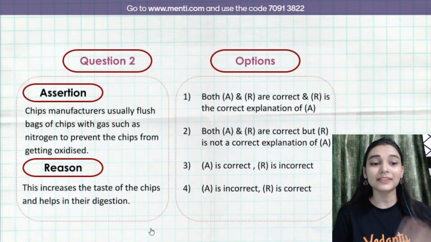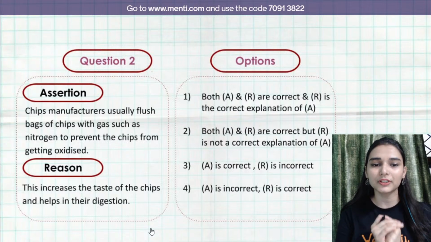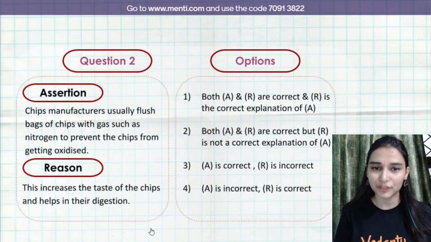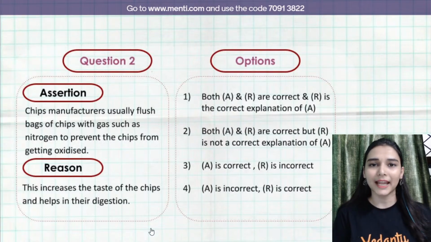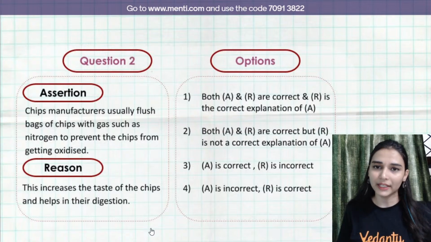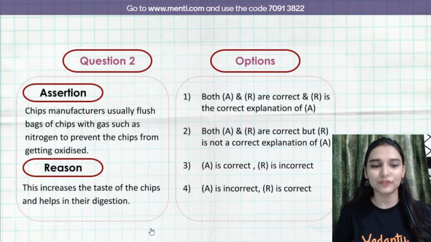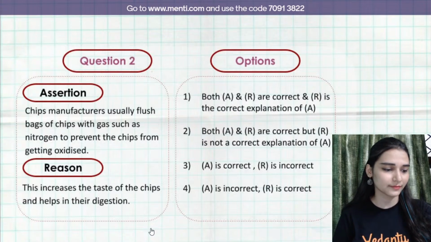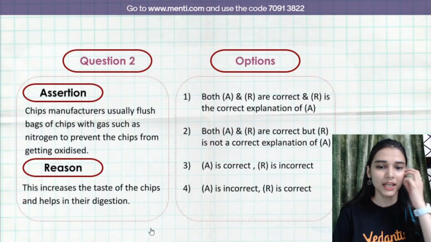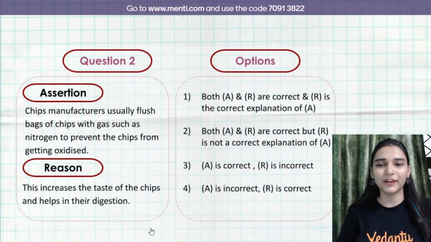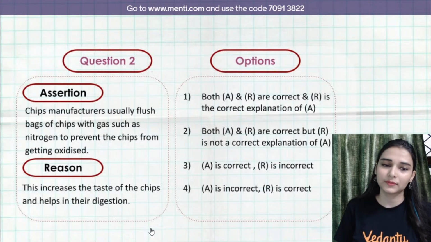Second, reason says assertion. Chips manufacturers usually flush bags of chips with gases such as nitrogen to prevent the chips from getting oxidized, and the reason says that this increases the taste of chips and helps in digestion. Okay, look carefully. Why are you adding nitrogen? What is the purpose?